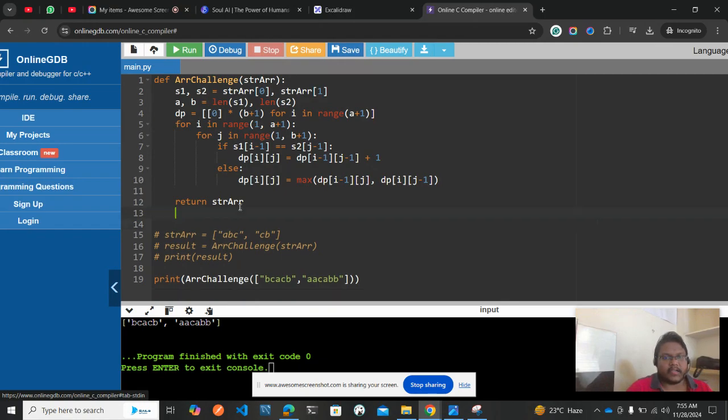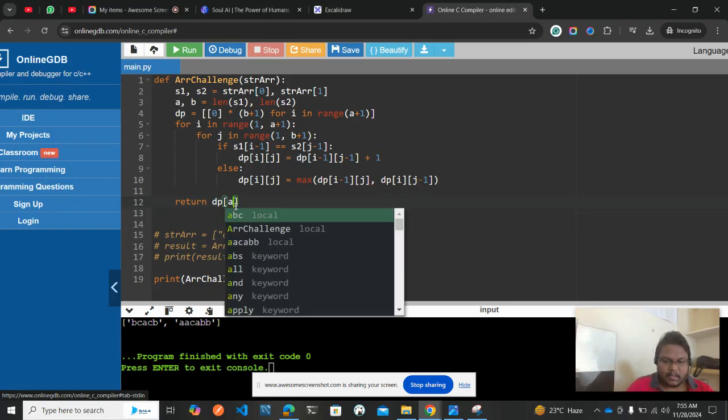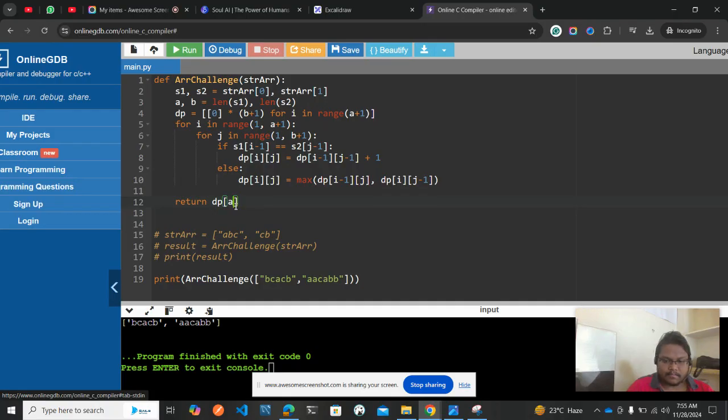Oh sorry, it should be written: what we need to return is the value which is stored at the end of the dynamic array. In that particular grid system, the answer is stored at the last element of the grid, which means the row of length and the column of length. Now we need to return dp of a comma b.